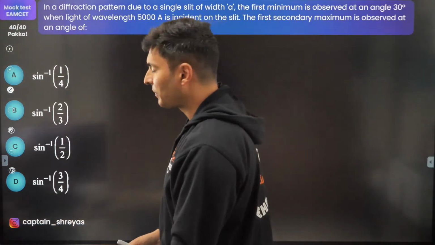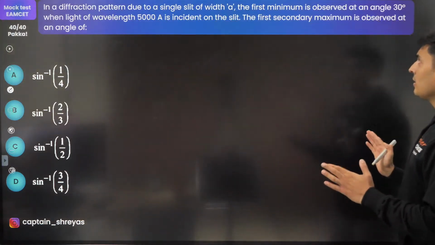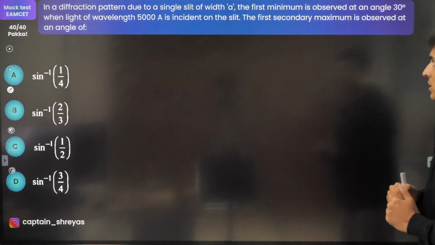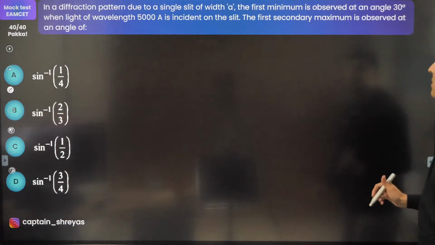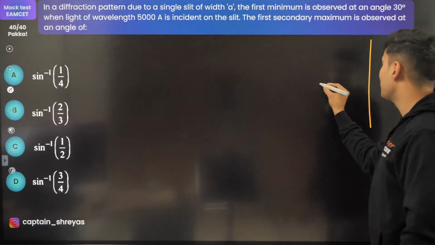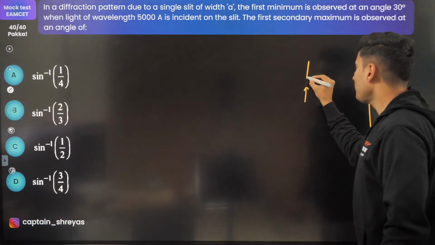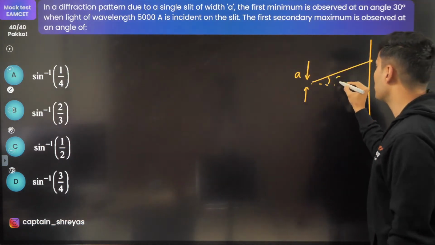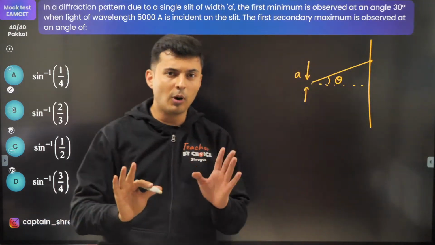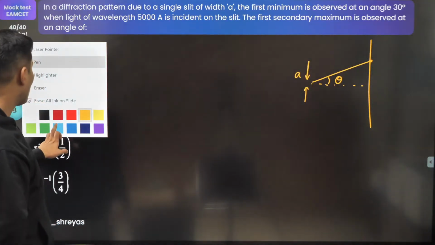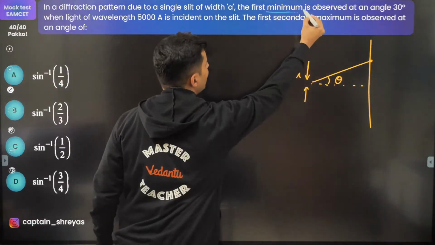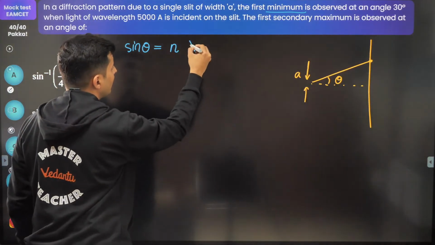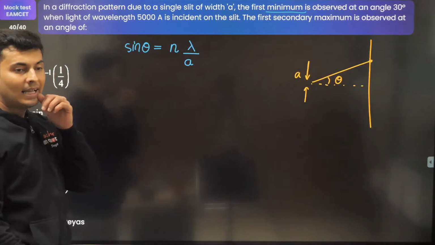In a diffraction pattern, the single slit width is A, and the first minima is observed at 30 degrees when light of this wavelength is used. For the first secondary maxima, where would be the angle? Whenever you have a slit of some width A and you are interested in the maxima or minima position at that point, then the formulas are as follows. Whenever you are talking about minima, then the value of sine theta will be basically n times lambda by A.